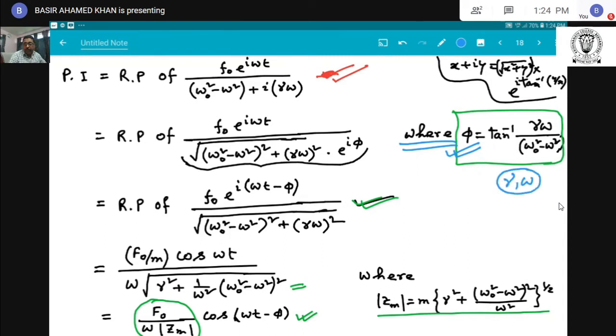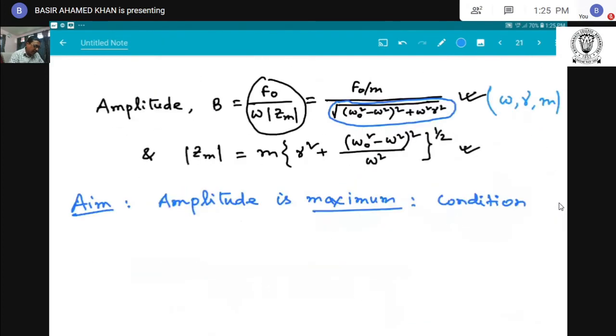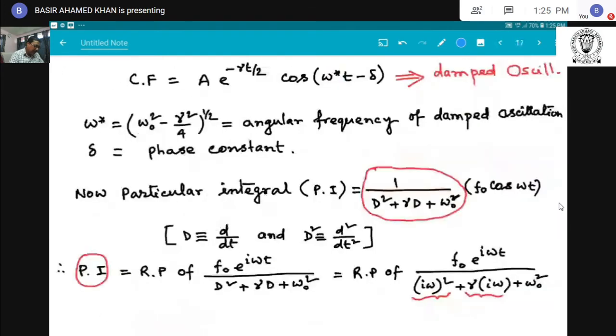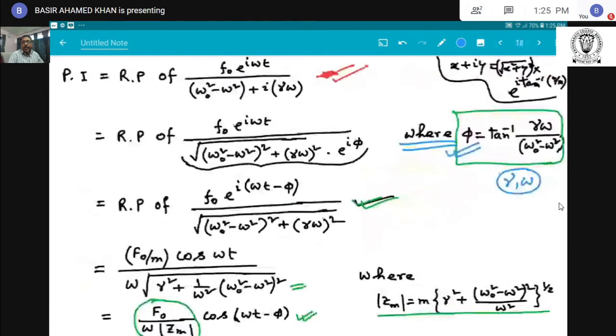That means firstly I said that the amplitude of the force oscillation depends on mass, omega and gamma, and the phase factor phi between displacement and driving force depends on gamma and omega.